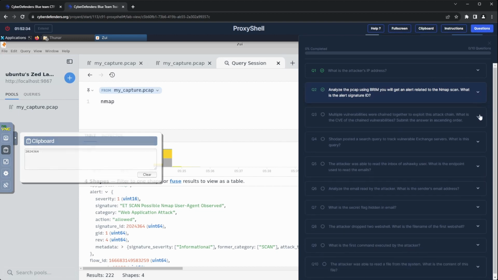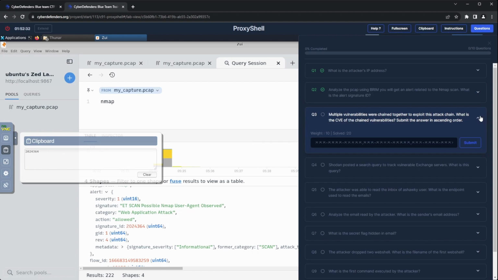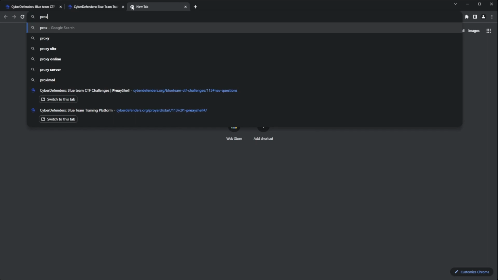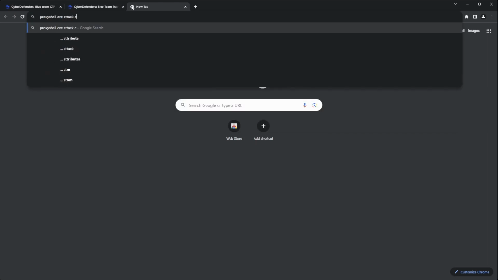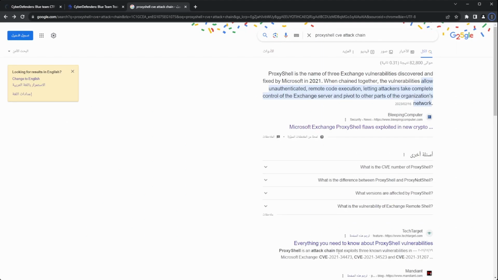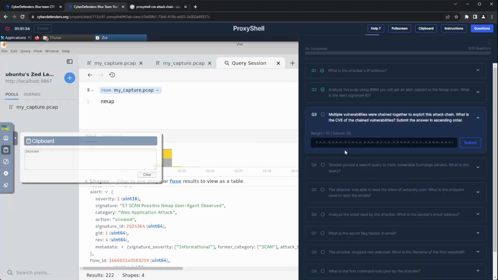Question 3 says, multiple vulnerabilities were chained together to exploit this attack chain. What is the CVE of the chained vulnerabilities? Submit the answer in ascending order. I started by Googling ProxyShell CVE attack chain, and I could already see 3 CVE numbers in the second result. So I copied them and arranged them in ascending order before submitting.